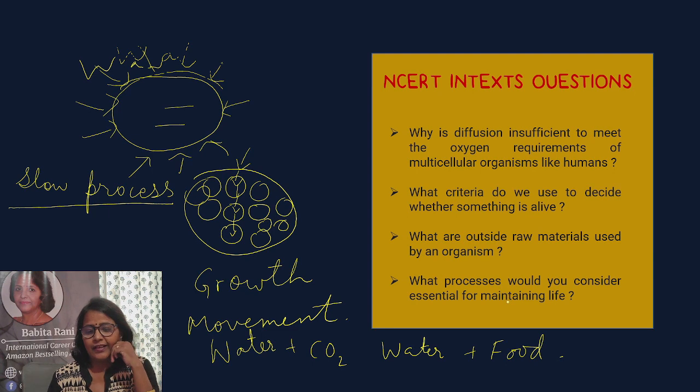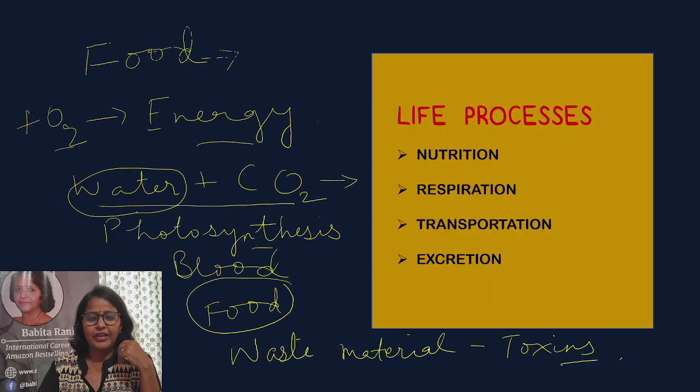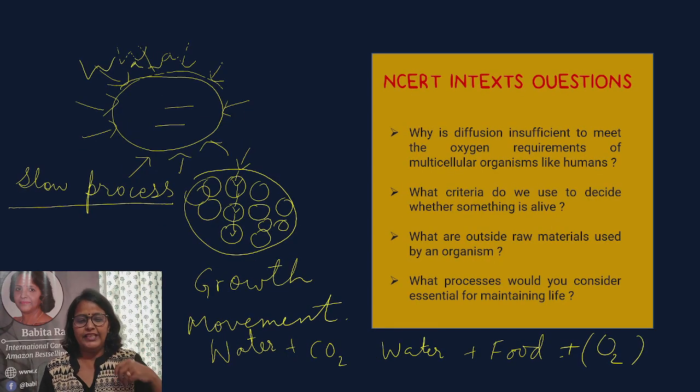Do we take in oxygen also? During respiration, both plants and animals take in oxygen. What processes would you consider essential for maintaining life? So the four processes that we are going to study in this chapter, that is respiration, nutrition, transportation and excretion, are necessary for maintaining life.